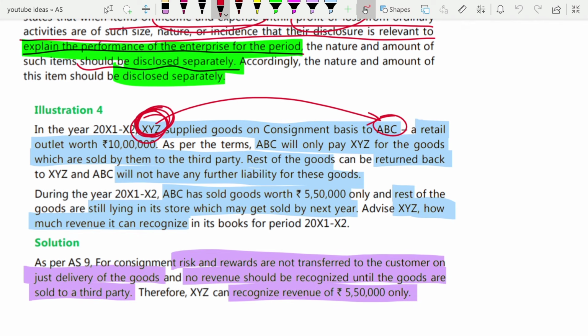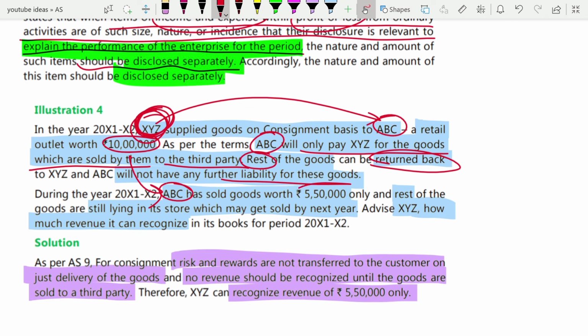Here ABC is a retail outlet and the goods that have been sent to ABC are worth 10 lakh rupees. ABC will only pay XYZ for the goods which are sold by them to the third party, and the rest of the goods which are not sold, they will just return to XYZ, and there is no other liability in relation to those goods. Out of the 10 lakh worth goods, ABC has sold around 5 lakh 50,000 worth goods, and the rest are lying in the store, which may get sold in the next year also.